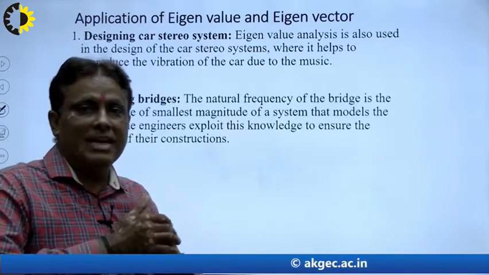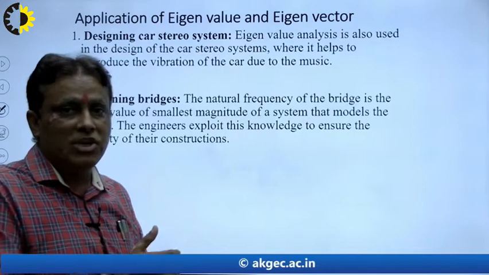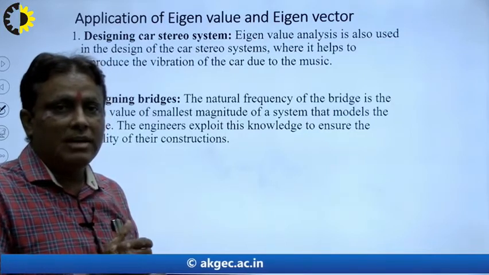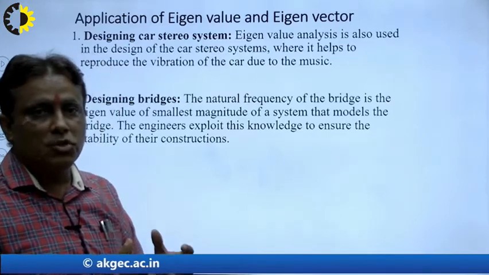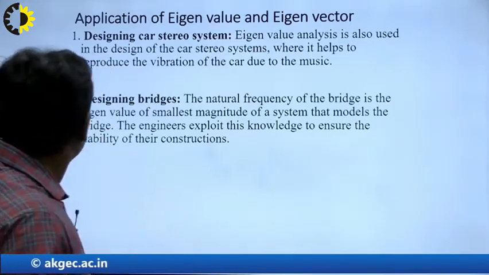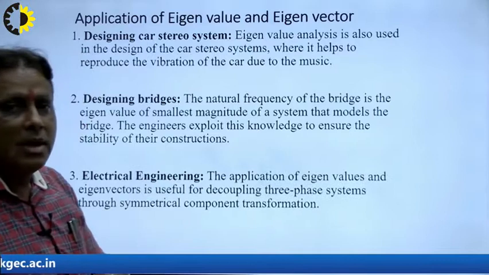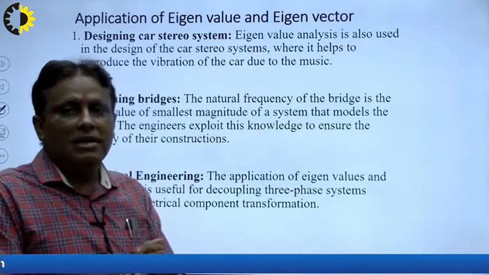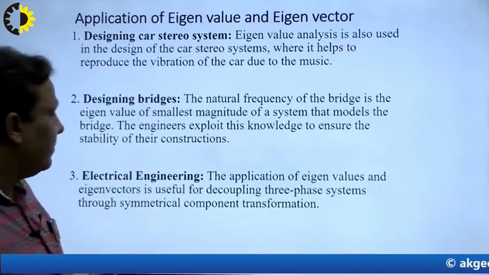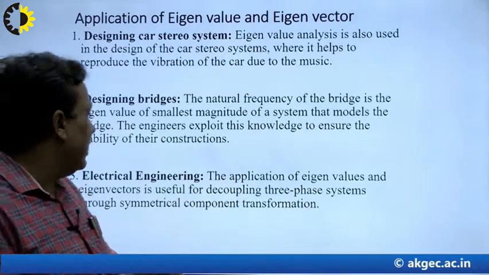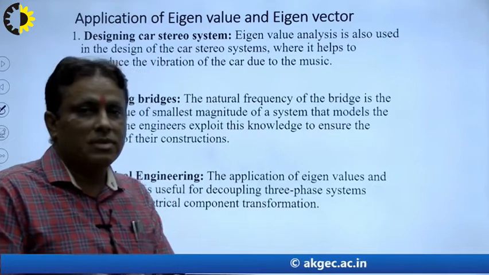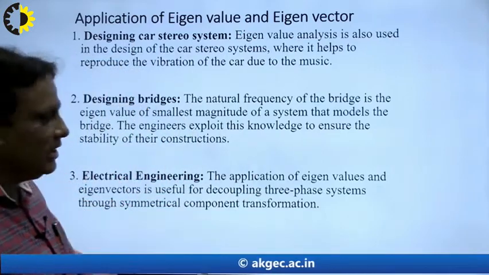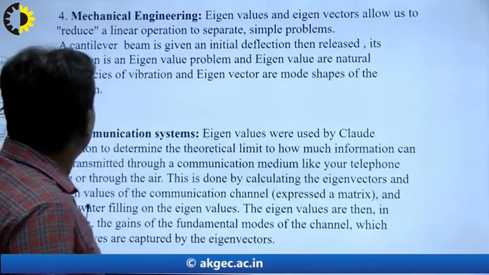The second is designing a bridge. When we design a bridge in civil engineering, this is the model, and engineers use this knowledge to ensure the stability of their construction. And the third example is electrical engineering. In electrical engineering, the application of eigenvalues and eigenvectors is useful to decouple three-phase systems. How to explain it, we will see later on.